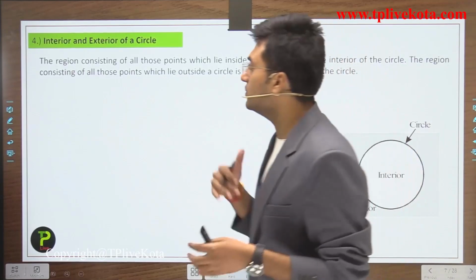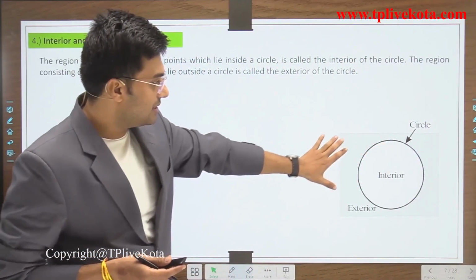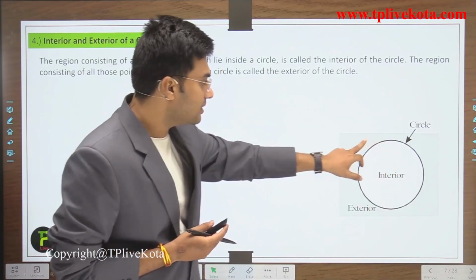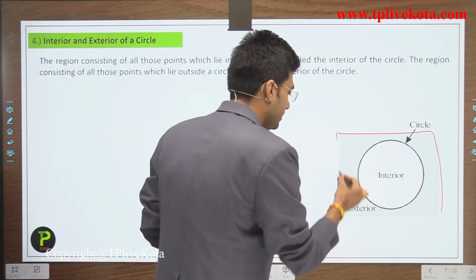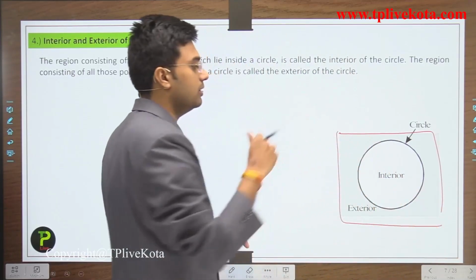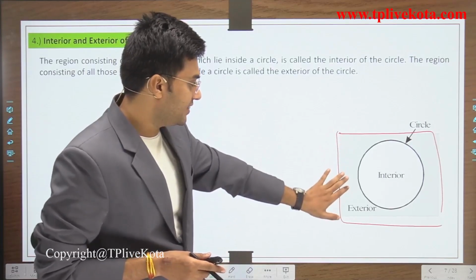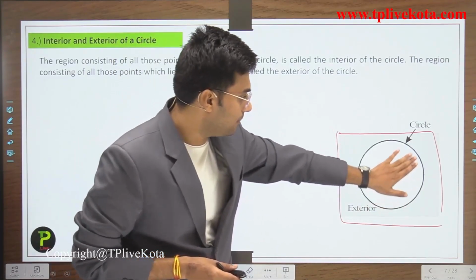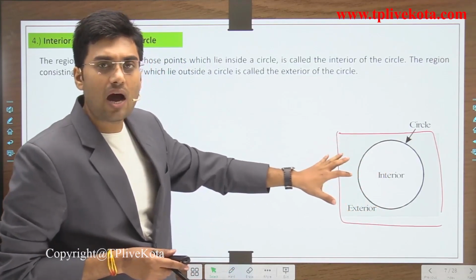Now students, let's discuss the next term, and the next term is interior and exterior of a circle. Let's observe this diagram. Here we have a circle and this is the plane. On the plane we have a circle. So this part is the exterior of the circle and the part inside the circle is known as the interior of the circle. So how do we define it?